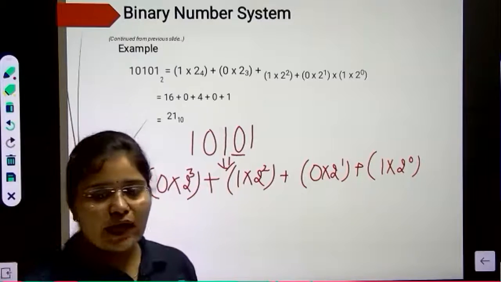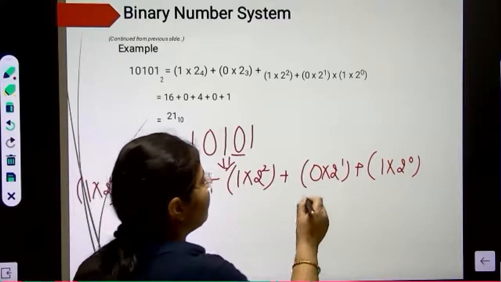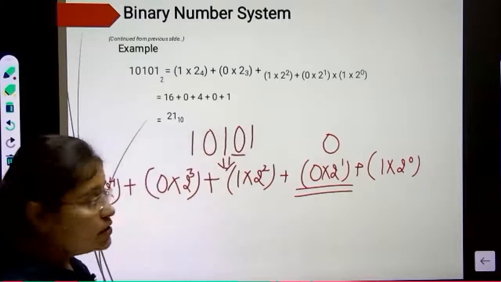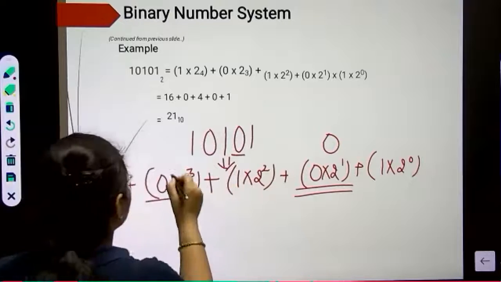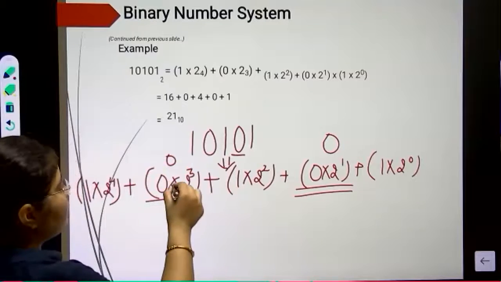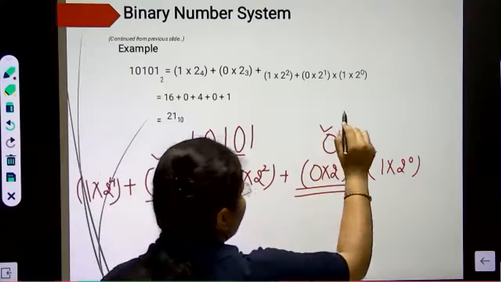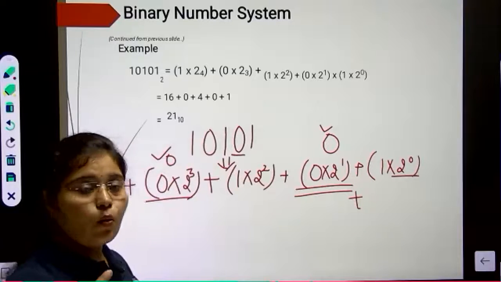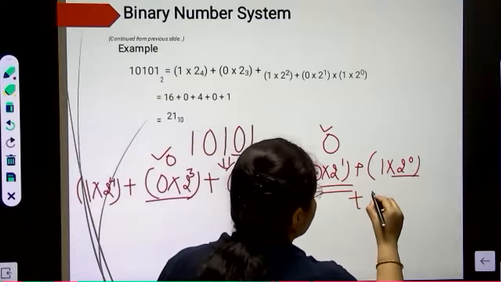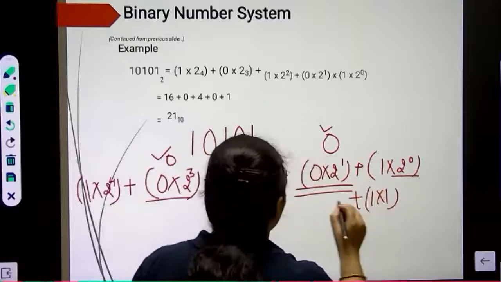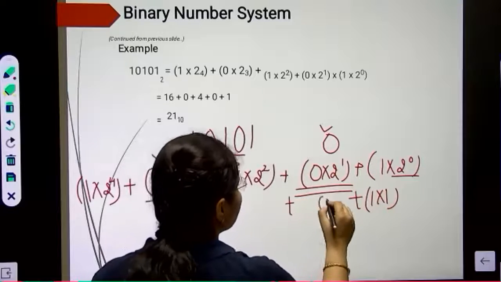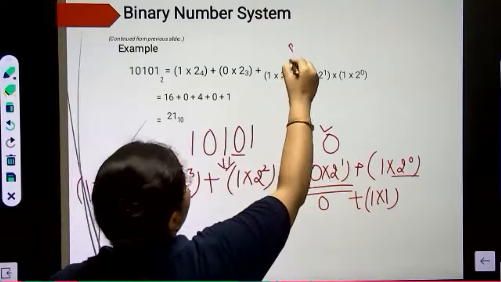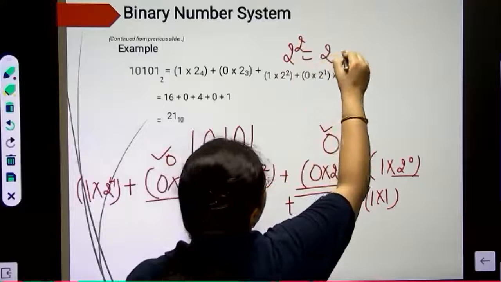Okay, now you have to solve this one, and you all know when you multiply a number with 0 that will be 0 only. Ignore all those numbers which are getting multiplied with 0. So I will ignore this one and this one. Okay, now any number raised to power 0 will be 1 only. So here 1 into 1. Next this one we have to ignore because this will be 0 only. 2 raised to power 2. How you can solve this one? Means 2 into 2.